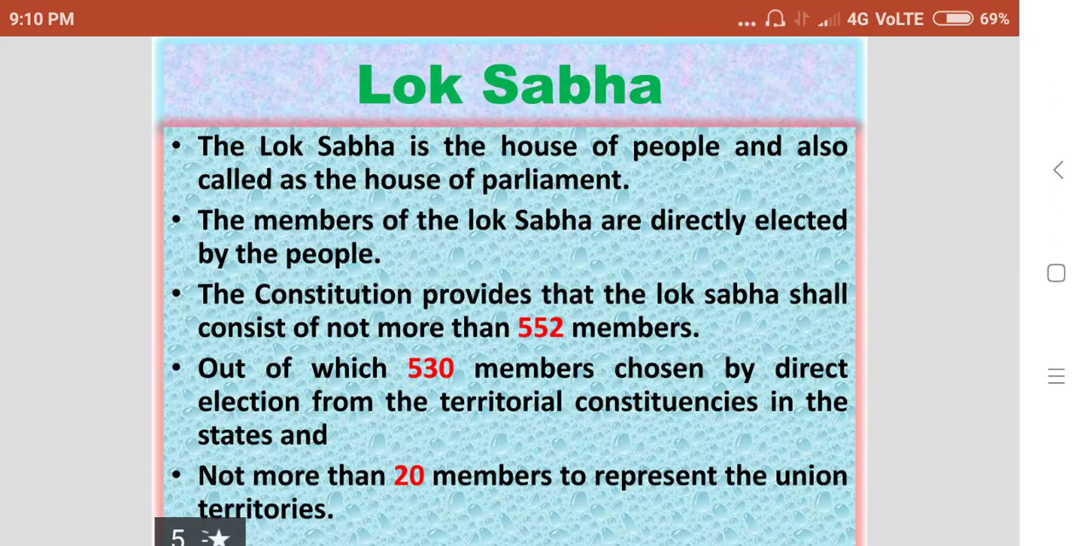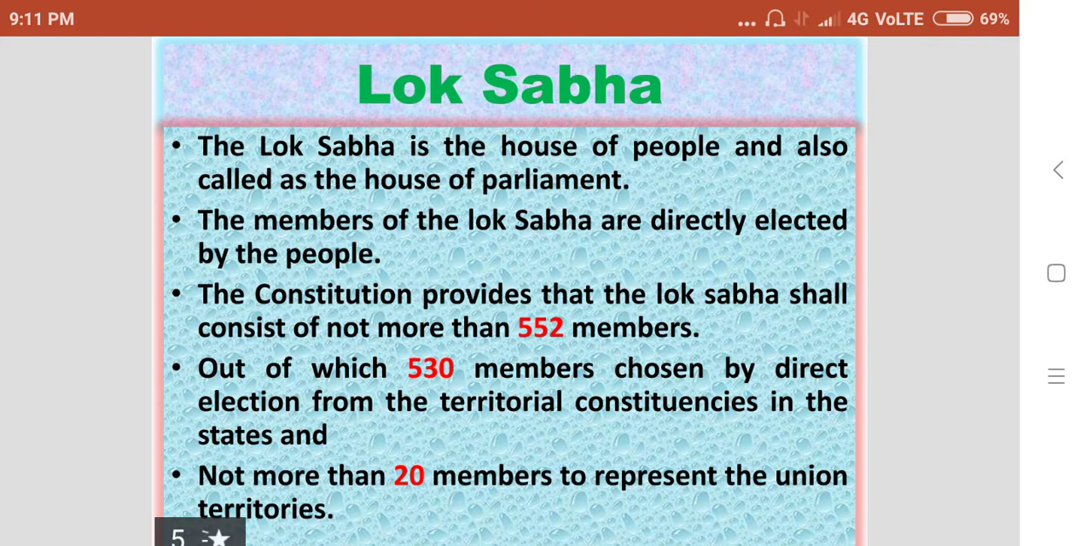So let us discuss the composition of the Lok Sabha. The Lok Sabha is the House of the People and is also called the House of Parliament. The members of the Lok Sabha are directly elected by the people.